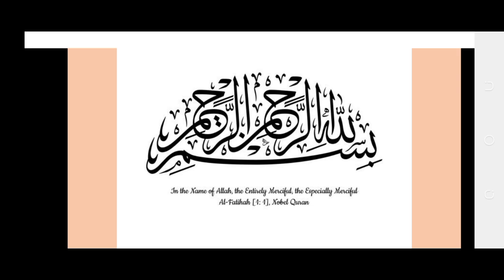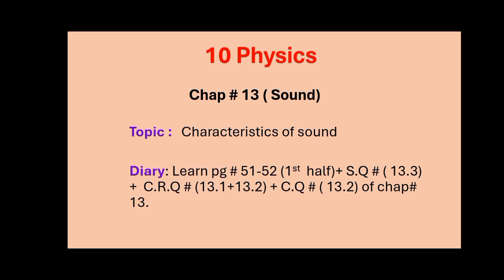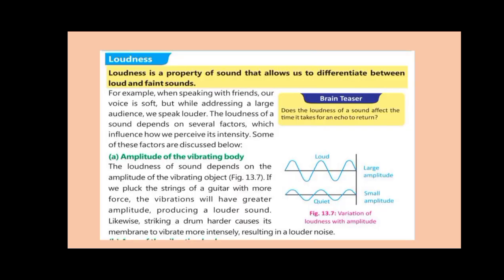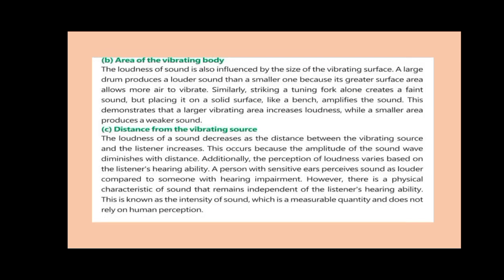Let's start our today's physics topic, chapter number 13, sound. And the topic is characteristics of sound. The diary is from page 51 to 52, short questions, CRQ and CQ. The topic is loudness, which has already started in the previous lecture. So we will start with the factors on which the loudness can be affected. The first factor is the amplitude of a vibrating body, the other is the area of a vibrating body, and the third one is the distance from the vibrating source.